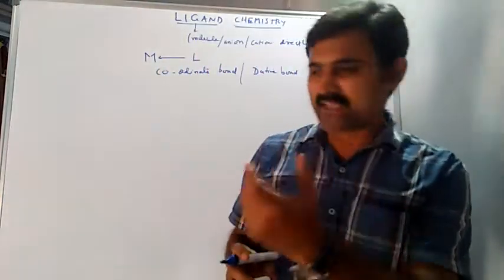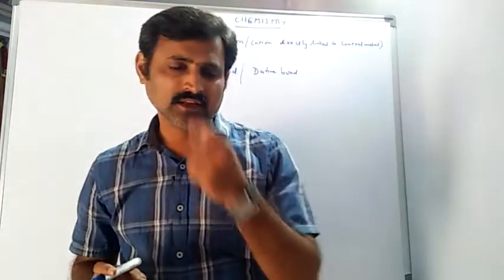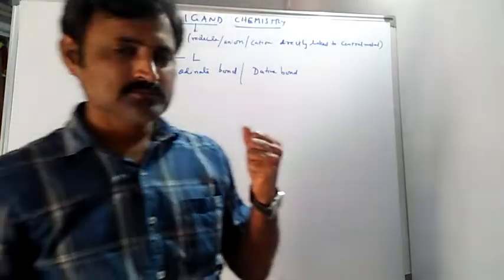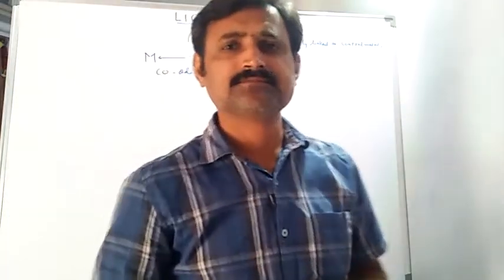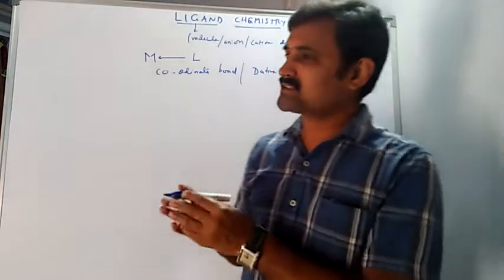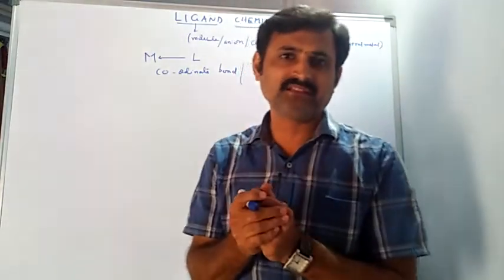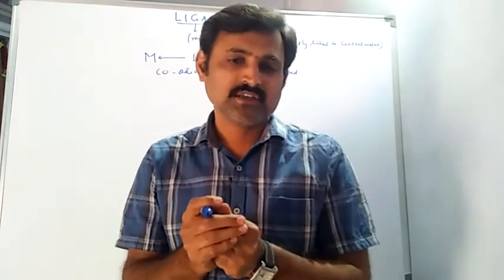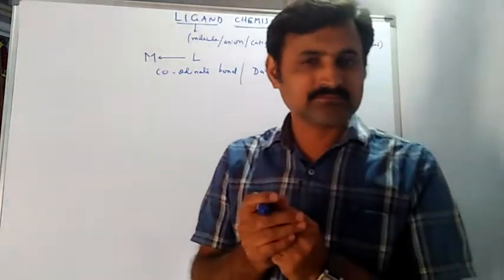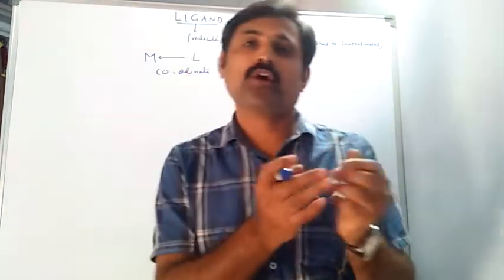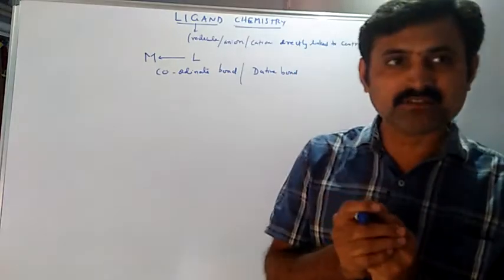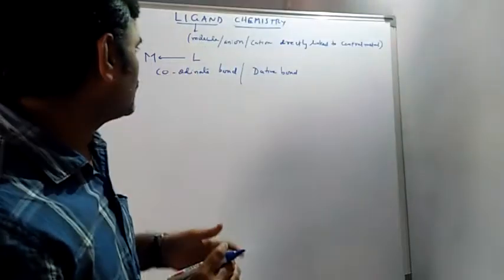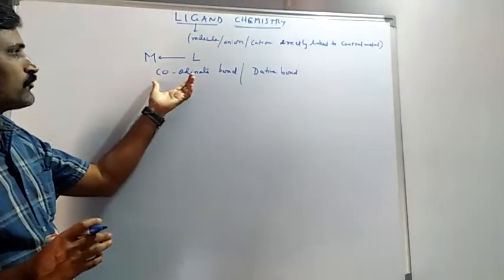Actually, there are a few exceptions in this. There are some molecules in ligands which possess some free electrons, some lone pair of electrons, over a central atom that remain unbonded. Such ligands can be understood easily by the formation of a coordinate covalent bond.